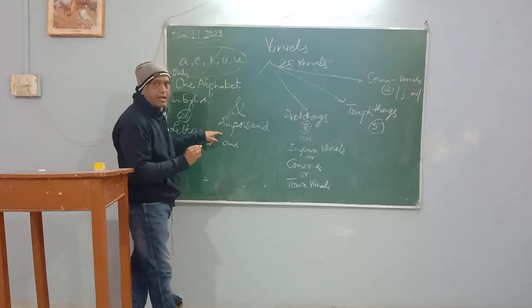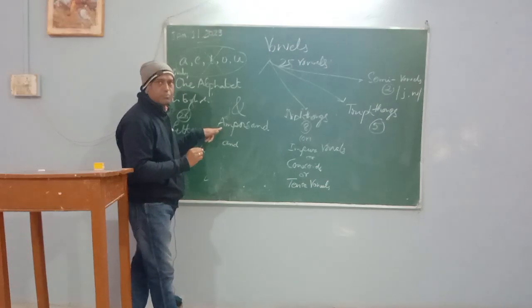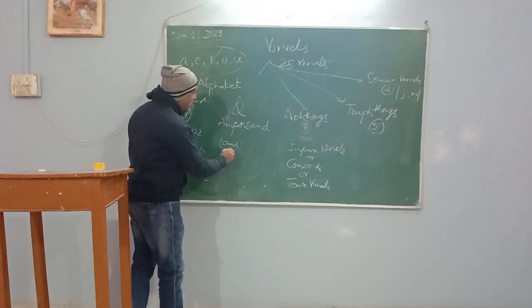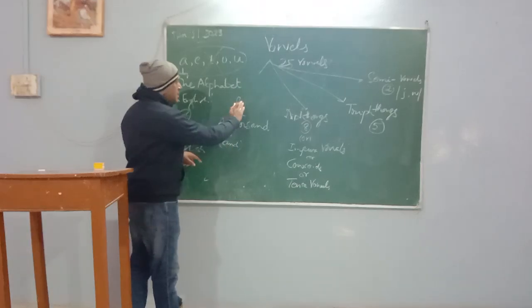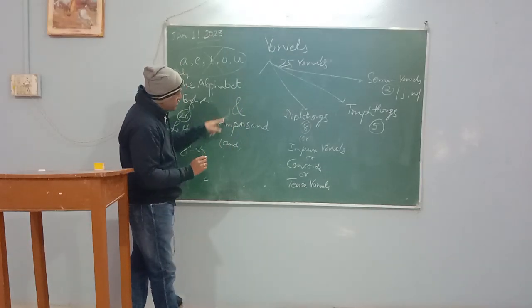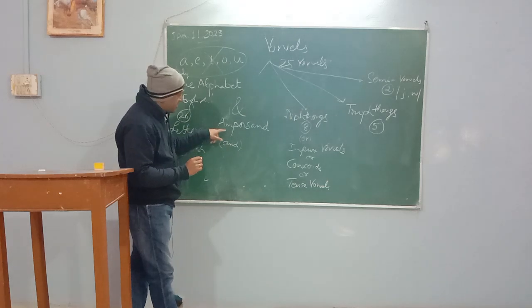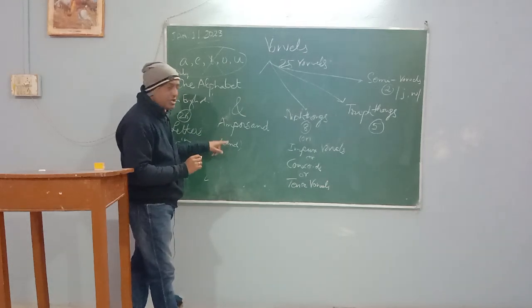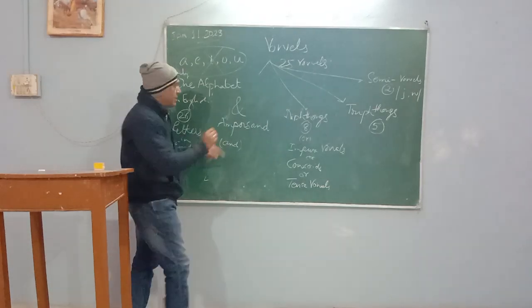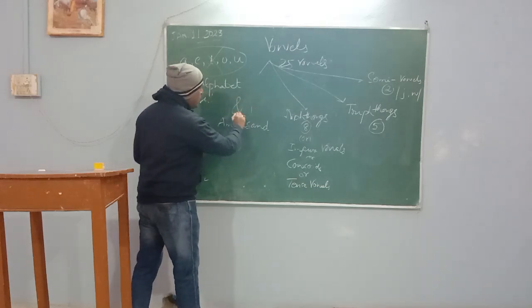Ampersand is the formal name. It is a Latin name, right? Its short form is 'and'. This symbol is derived from 'and'. But we will not use it in formal language.